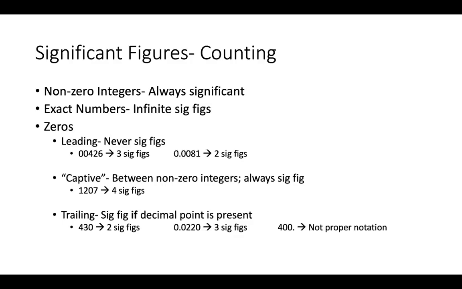Okay, captive zeros, which come between non-zero integers, will always be significant, right? So it's like that 0 in between the 2 and the 7. And then trailing zeros are zeros that come after our non-zero integers. And these will be significant if there is a decimal point present, right? So see in the middle here, 0.0220. This last 0 after the 2 is significant and is a trailing 0. And it's significant because it's behind this decimal point, okay?